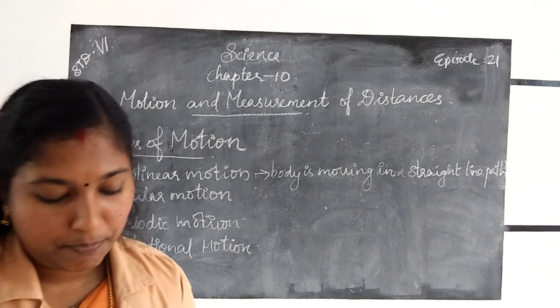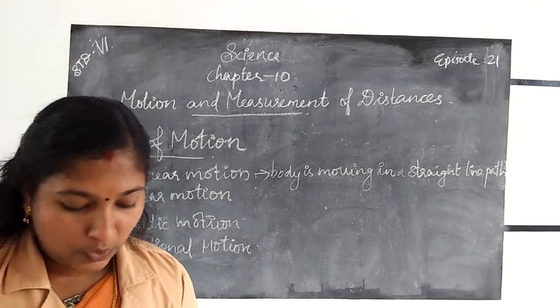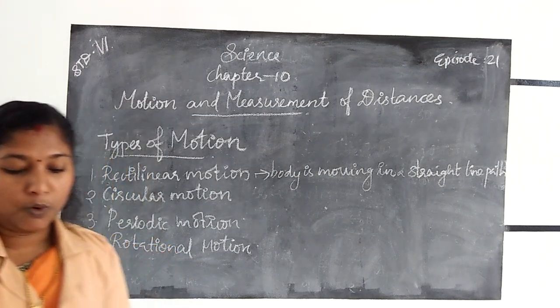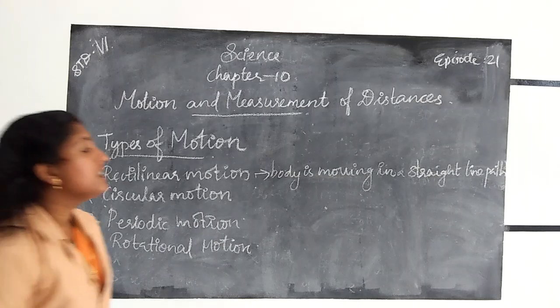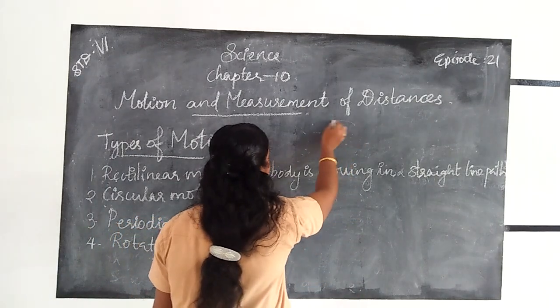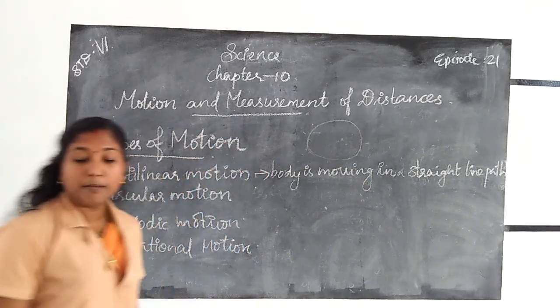Next one, circular motion. Another type of motion is circular motion. When a body moves in a circular path, it is called circular motion.